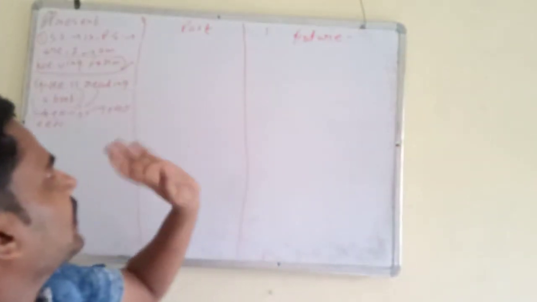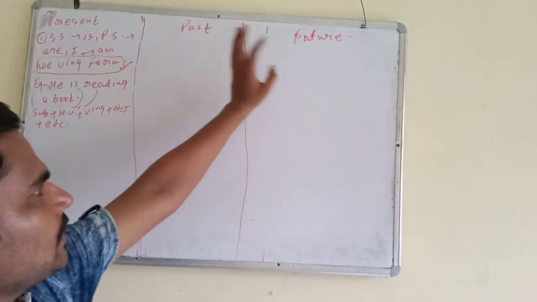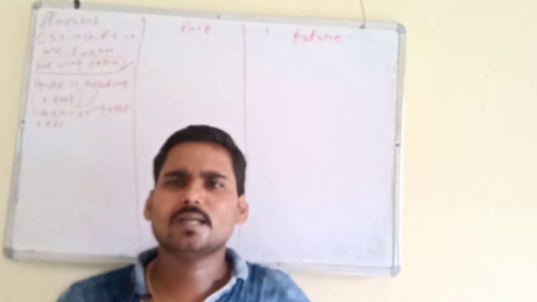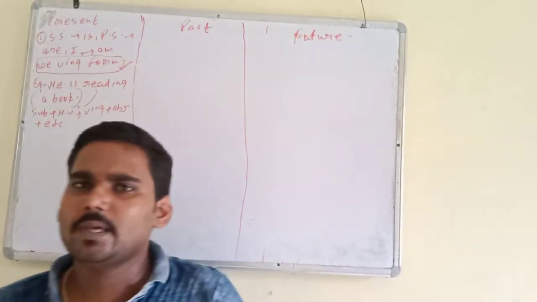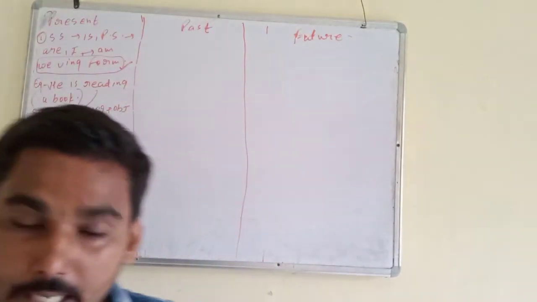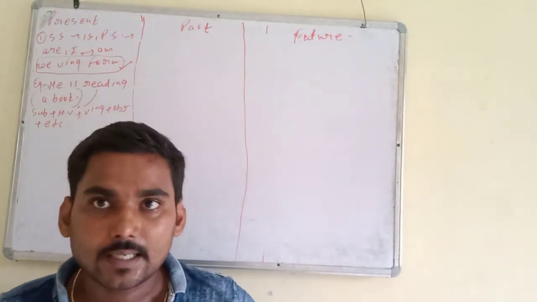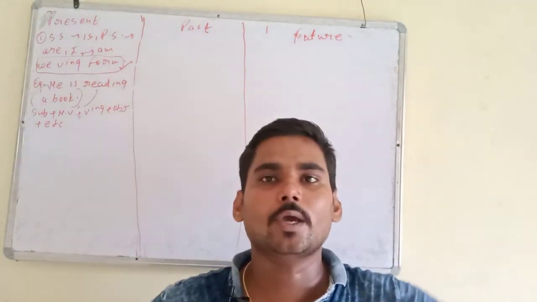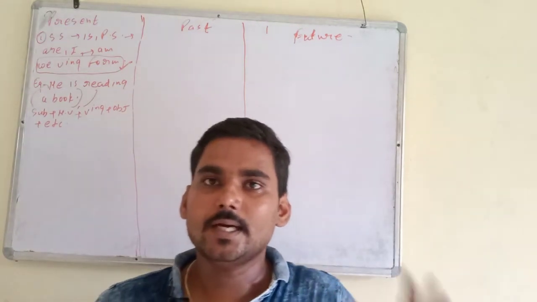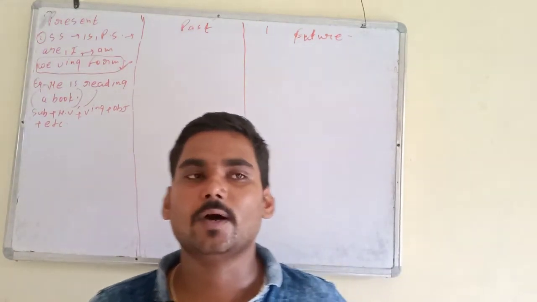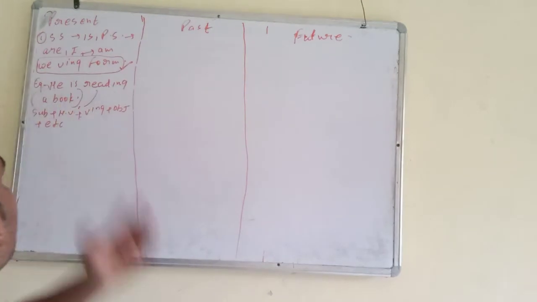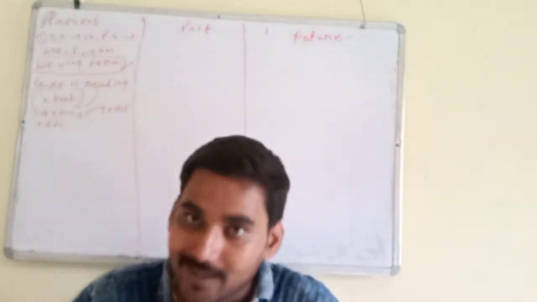Next one, I have already told you in past continuous and in future continuous. In all the continuous tense, one thing is common. We use ing form of the verb. Okay, one more thing I want to add here. In continuous tense, work is going on, means it shows always incomplete work. For example, he is reading a book. He has not read the book.